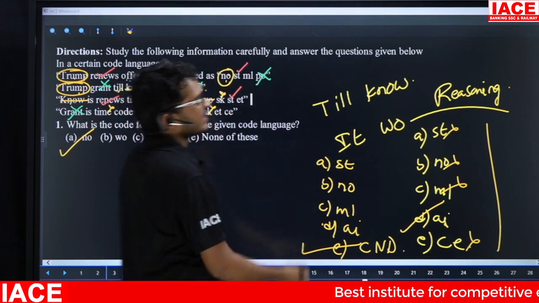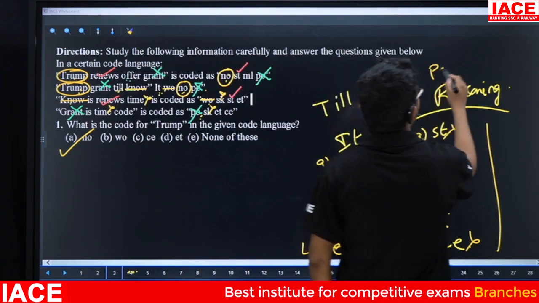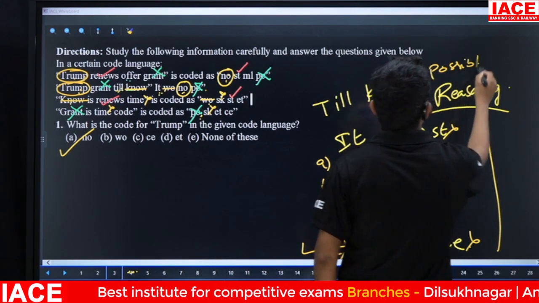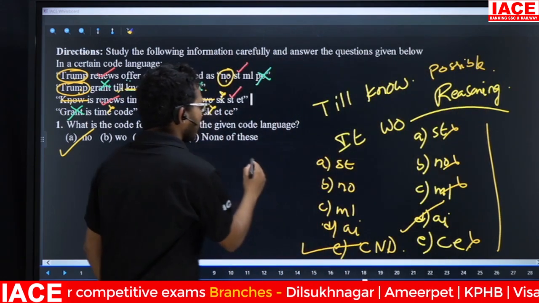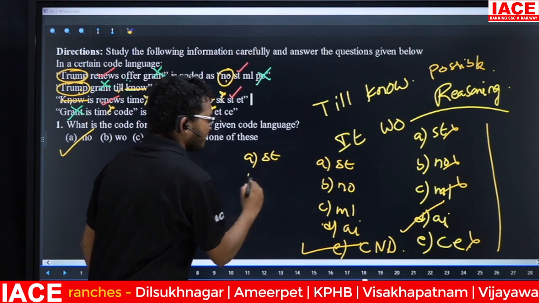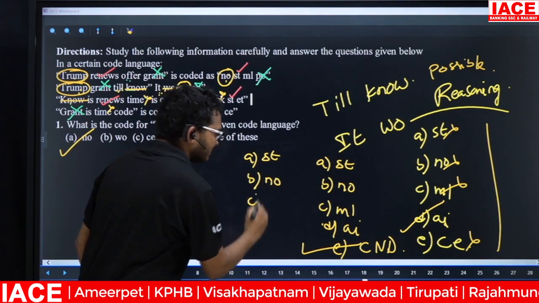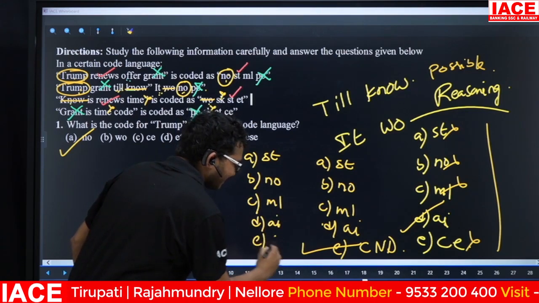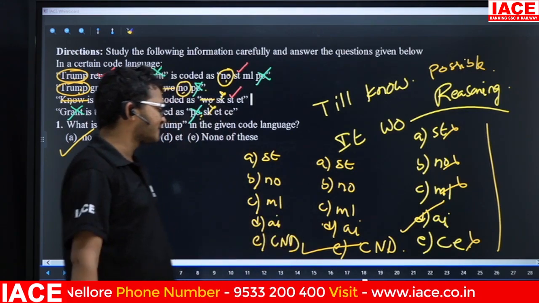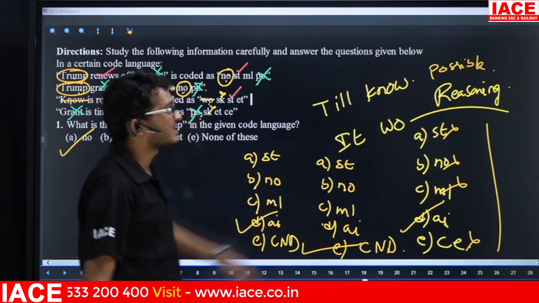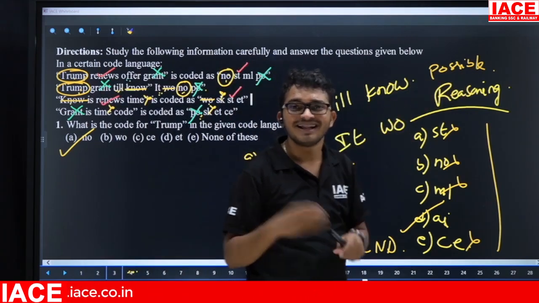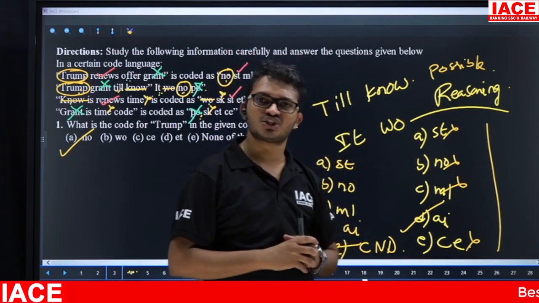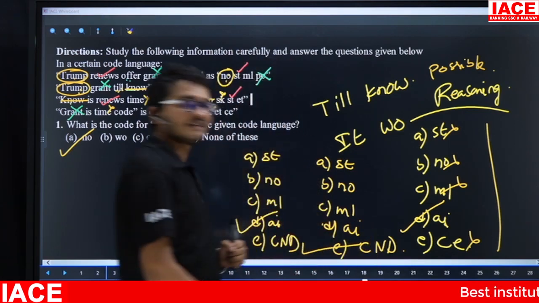Suppose in some cases they will give the question like this. So friends, what is the possible code for reasoning? Now they give options: option number 1 is ST, option number 2 is NO, option number 3 is ML, option number 4 is AI, option number 5 is cannot be determined. Now in this case, answer is AI. Why? Here they mention possible. Possible means there is a chance. Now in this case, answer is AI.